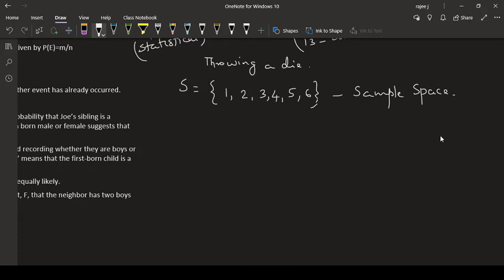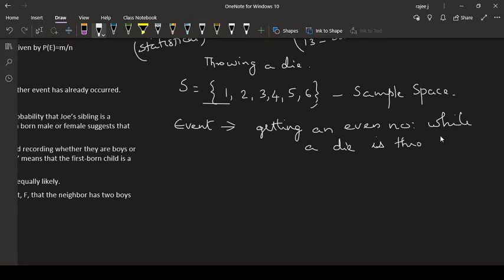Now I am going to define an event. An event is always a subset of a sample space. From the sample space we are going to define an event. I am defining the event as getting an even number while a die is thrown.